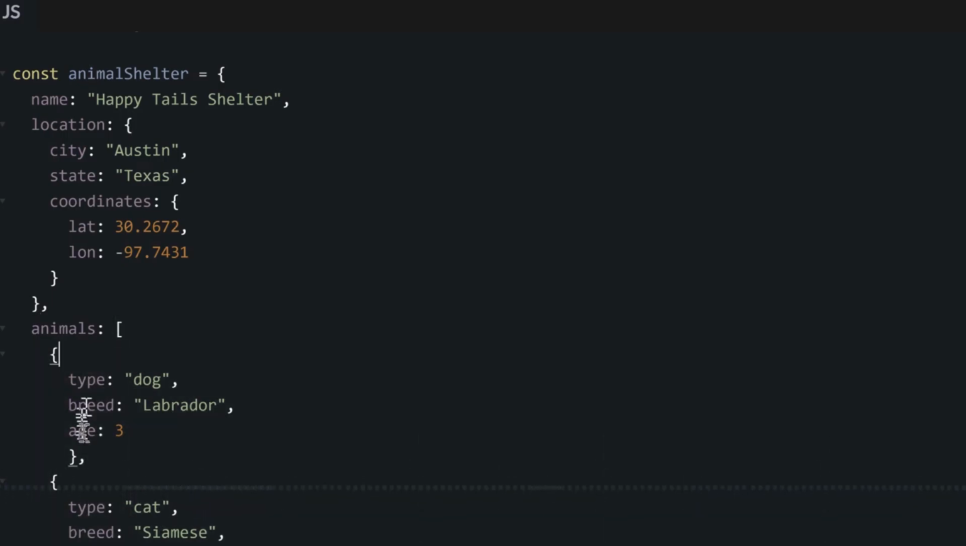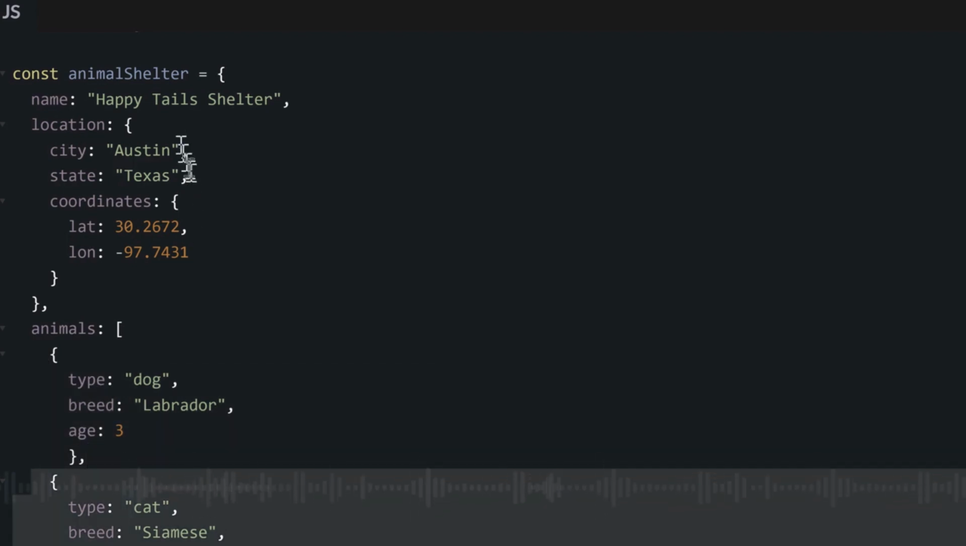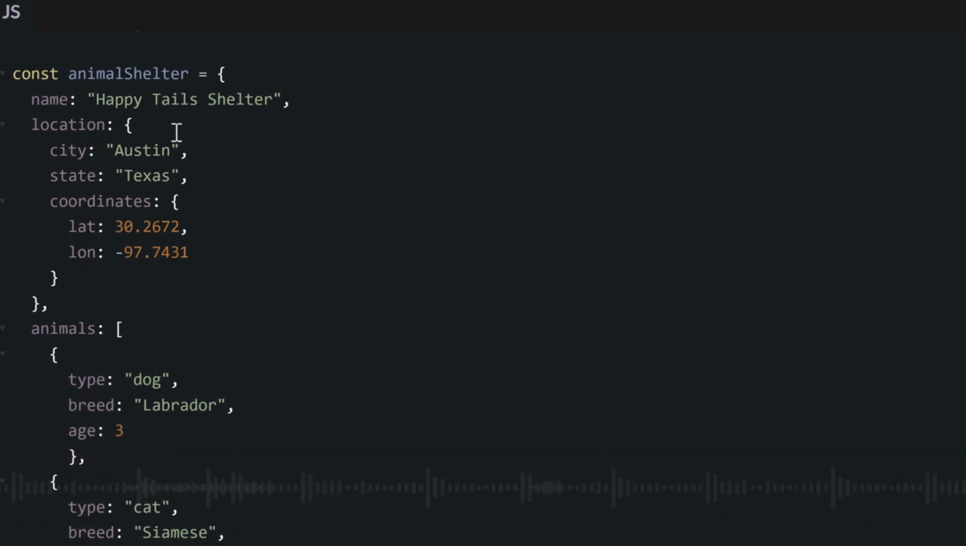If we want to access, let's say, the first property inside our location property, there is no need to be scared. It is just like we do for simple objects. It will be the name of our object, dot, the name of the property, dot, the name of the property inside the property. So it will be animalShelter.location.city. For the second property, it will be animalShelter.location.state. And for this one, we have another object inside: animalShelter.location.coordinates.lat if you want to access the latitude, or .lon if you want to access the longitude.